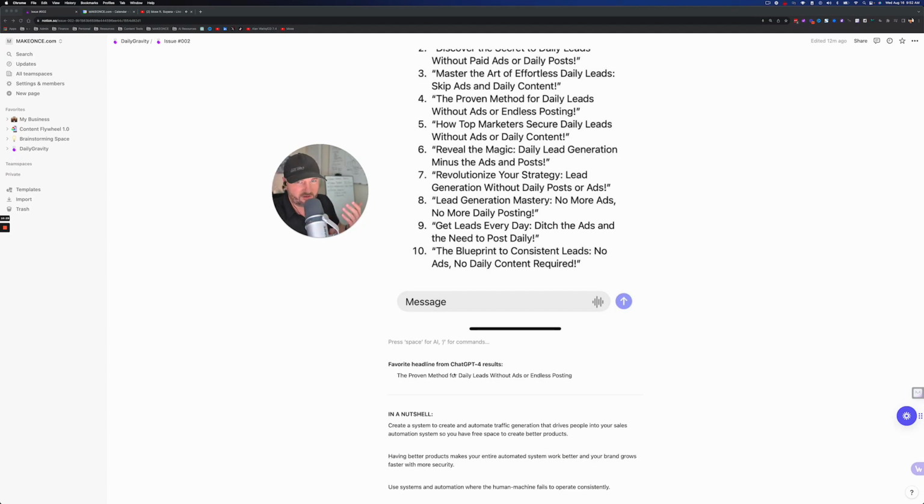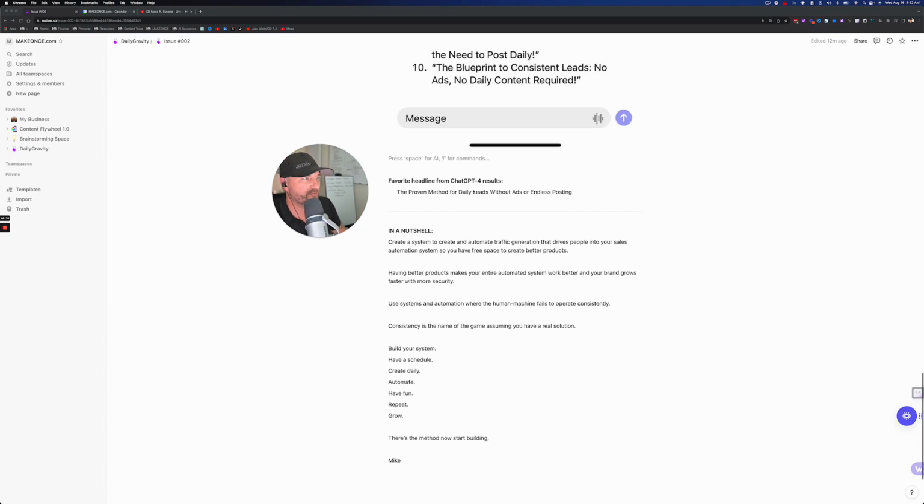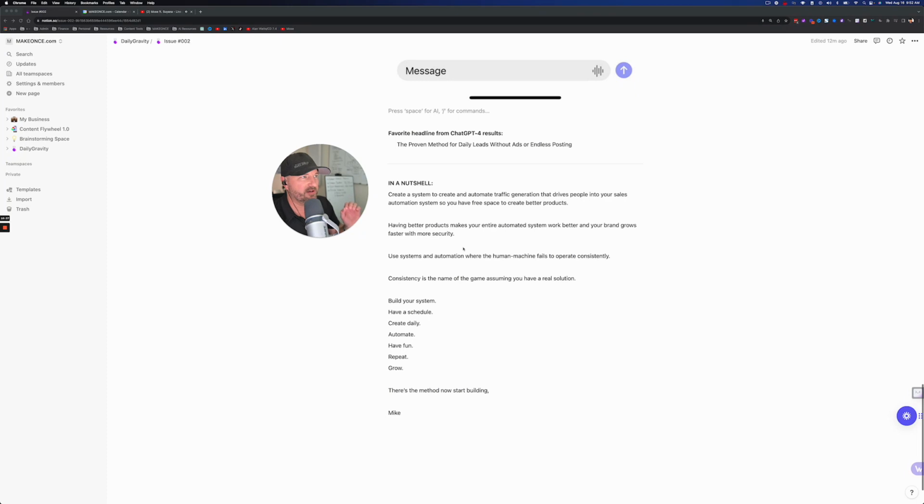The best way to do it is really to test all of these headlines on X with a post underneath it and see which one generates the best. But in a nutshell, here's what I want you to take away from this. You need to create a system that helps you create and automate traffic generation that drives people into your sales automation system, so that you'll have the free space of not having to post every single day because you've got it pre-scheduled and batched out for a week or a month or whatever.